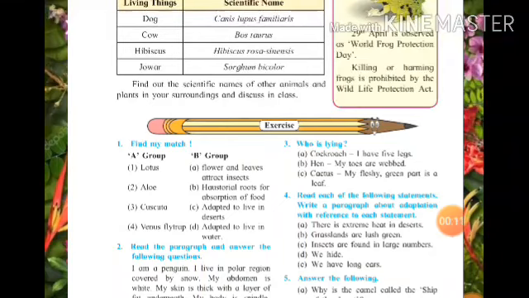The importance of giving a name to a particular plant and animal. How it is important: to avoid confusion and to identify it properly. So binomial nomenclature also we have seen. So here we have concluded lesson number 1, the living world, adaptation and classification.